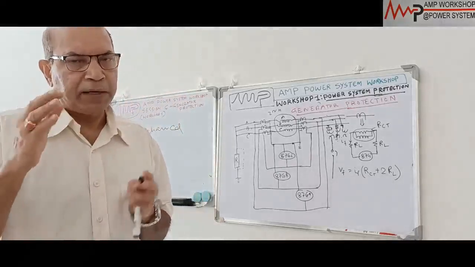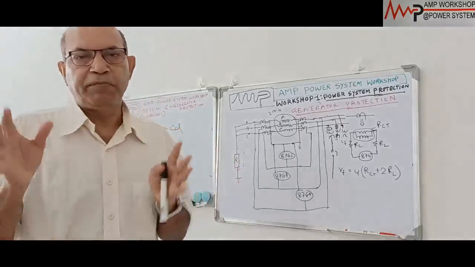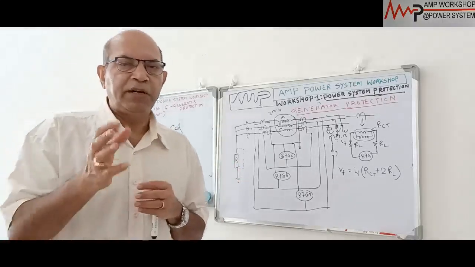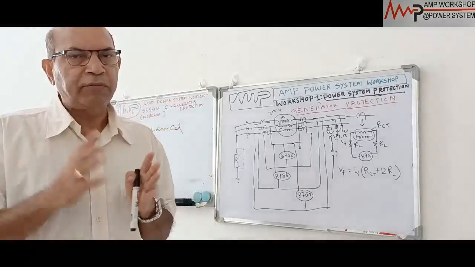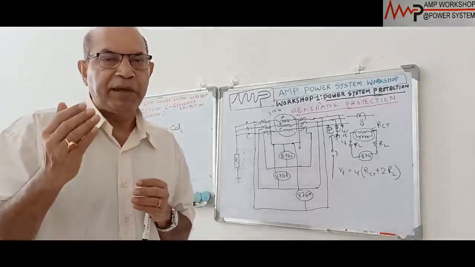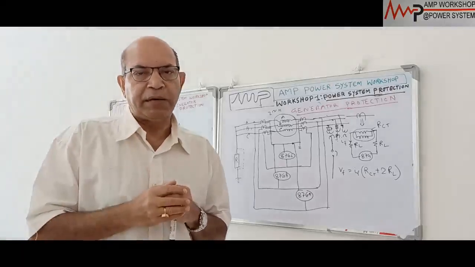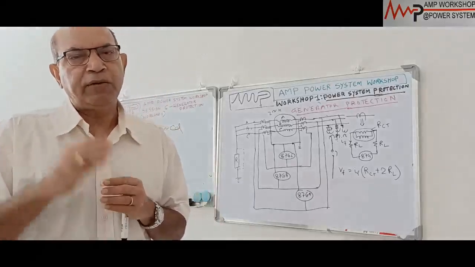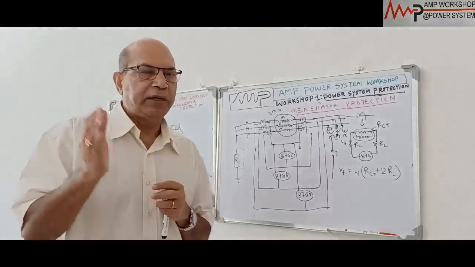But in some critical cases where the area is supplied by only one machine, maybe the machine is not 1 MVA but 750 kilowatt, in that case also we provide the differential protection. So as a thumb rule, from 750 kVA or 750 kilowatt in terms of engine power onward, we can provide the differential protection, evaluating the cost.